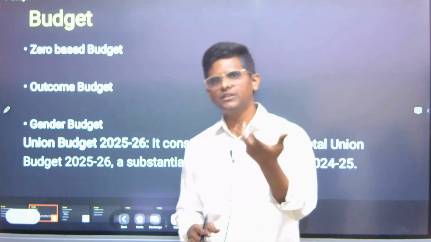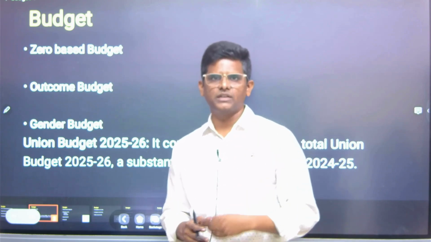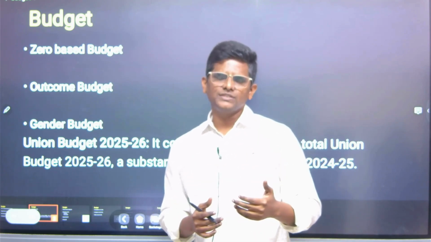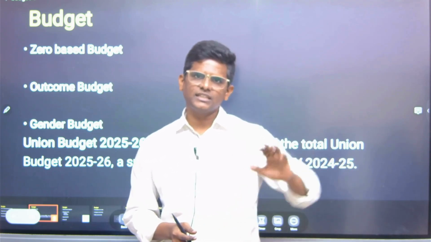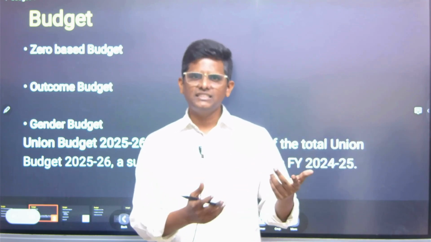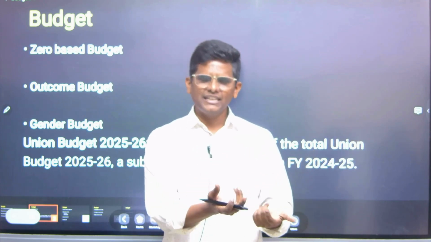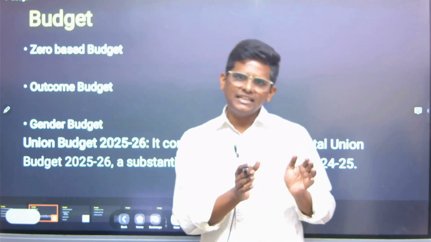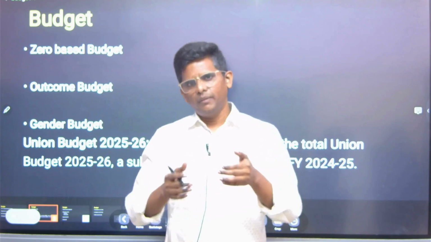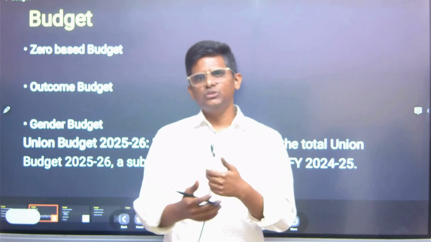For the budget estimate of the next year, how much do you want to spend? Usually what officers do is take whatever the estimates were for the previous year and change them. They keep adding some percentage, or they keep deleting something. They take the previous years as a model, and on top of it they do editing.